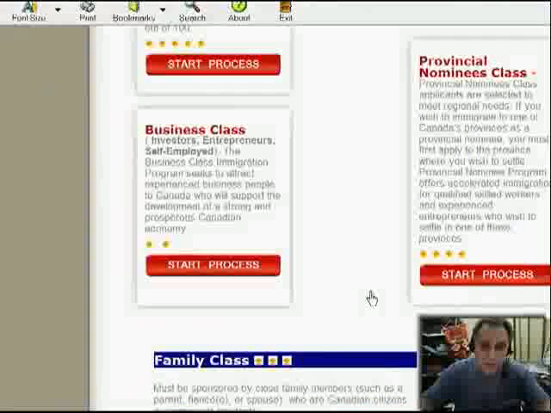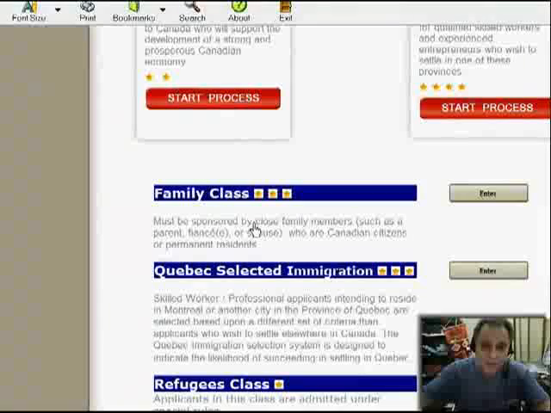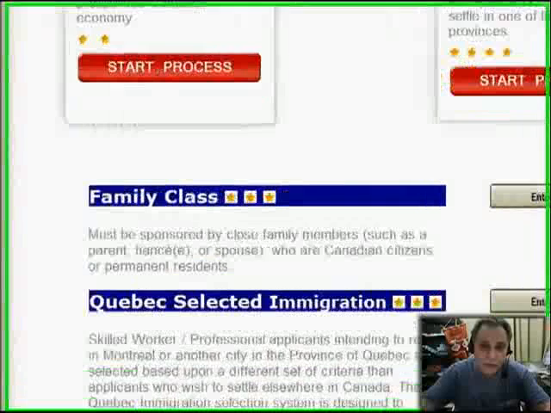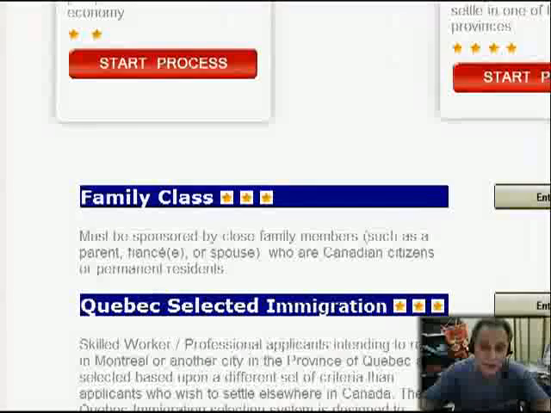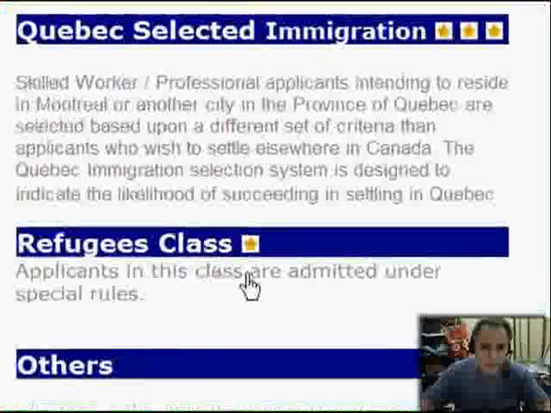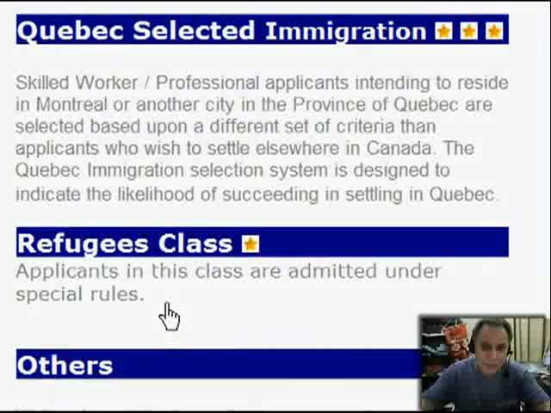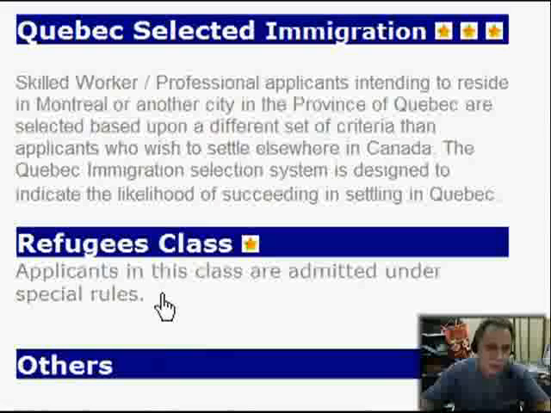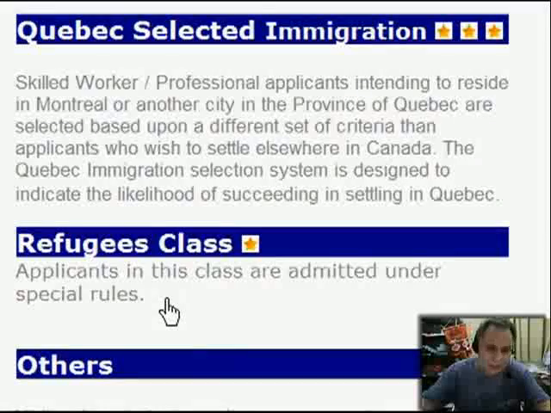Of course, down here we have the family class. If you have relatives in Canada, they will need to sponsor you. The Quebec selected immigration. This is if you speak French, if you want to immigrate to Quebec, Montreal, it's a good one. Refugee class is not so popular, but these applicants are admitted under special rules. Say you live in a country, an unsafe country.